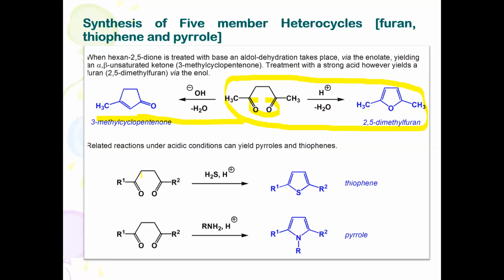Then you go for related reactions with respect to synthesis of thiophene. Instead of H plus, the strong acid like hydrochloric acid or sulfuric acid and so on, if you use hydrogen sulfide directly, cyclization takes place. Keto groups are converted into enolic structure. The OH group is replaced by a sulfur atom.